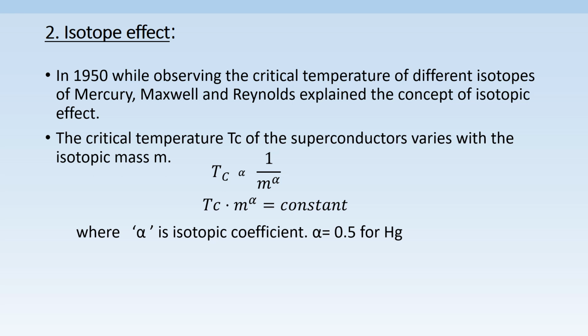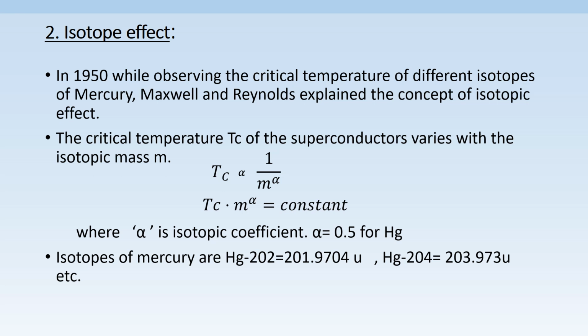We can observe that isotopic coefficient is different for different elements. We can see isotopes of mercury also. The observed isotopes are Hg, that is mercury 193 to mercury 206 with various atomic masses.